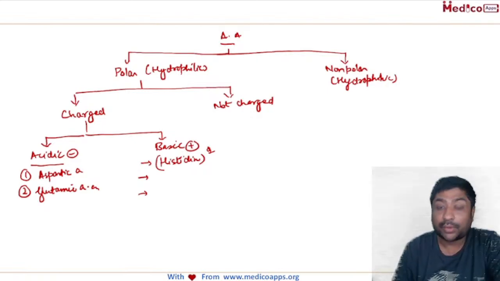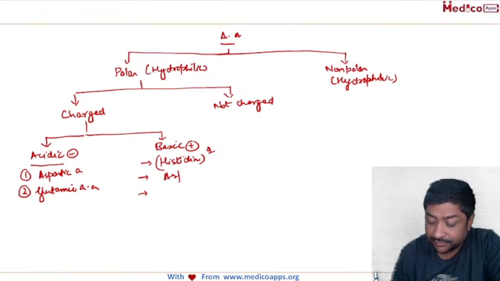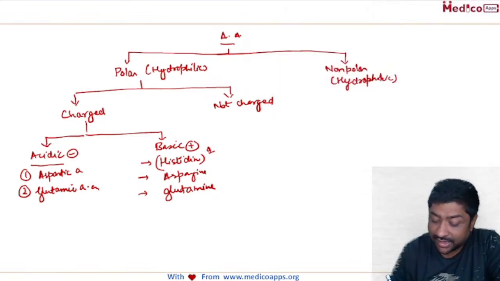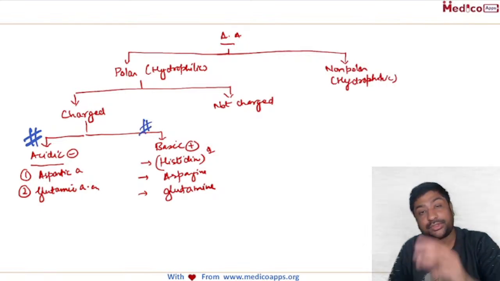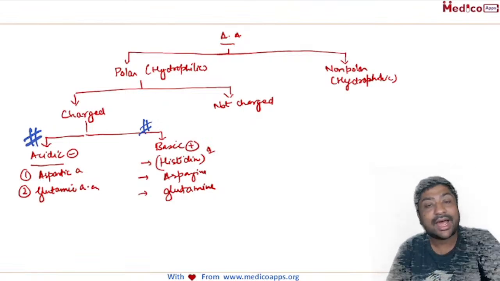And then, what are the other basic amino acids? Anyone? It is arginine and lysine. So these three are the basic amino acids. This group is what we have as the charged amino acids. So these are all polar and these are all hydrophilic, because they are charged, they will be hydrophilic.